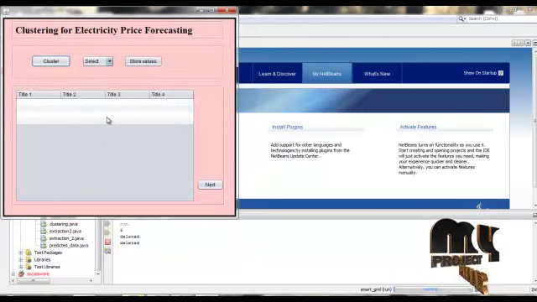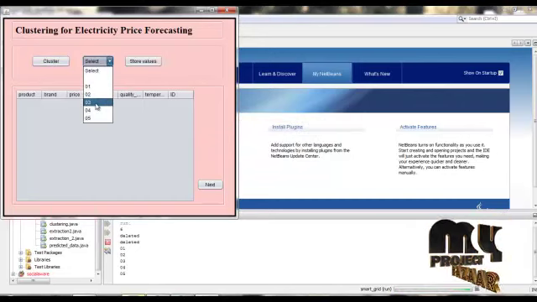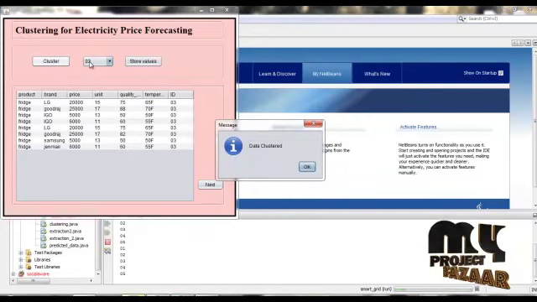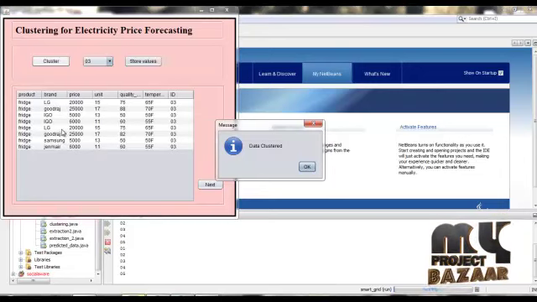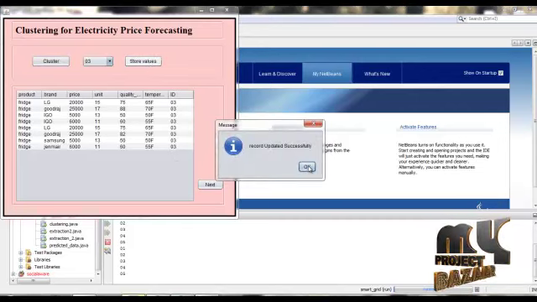Then next we are going to cluster our data set. Click on cluster, click OK, select any ID value, then click cluster. It will display based on the ID value. Here we are selecting fridge, that is ID 3. In that it has many brands: LG, Godrej, Agio and Samsung, and price list. It is a unit for this brand. That is electricity, then that is quality and temperature, and that is ID. Click OK, then store value. The value will be stored in the database.